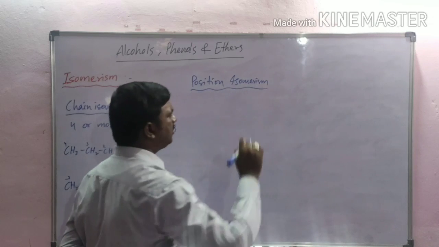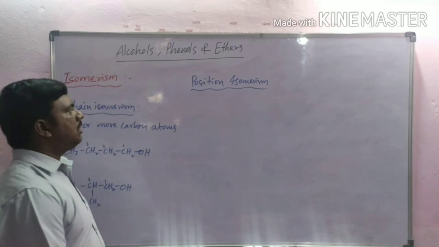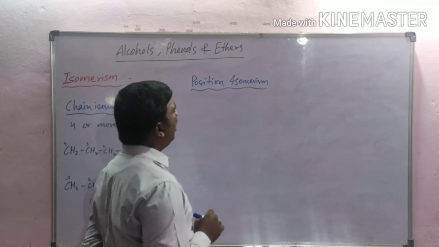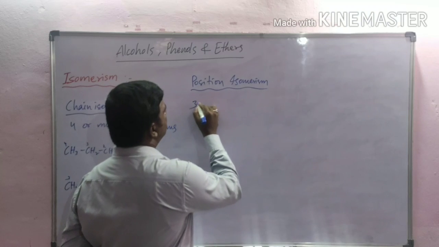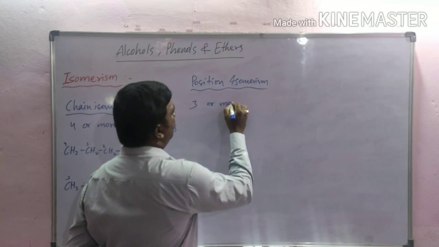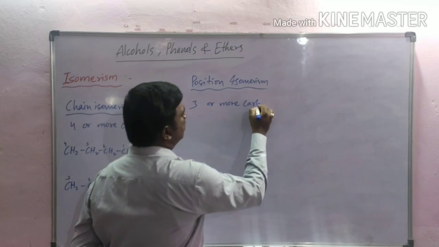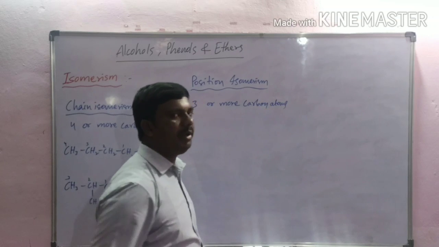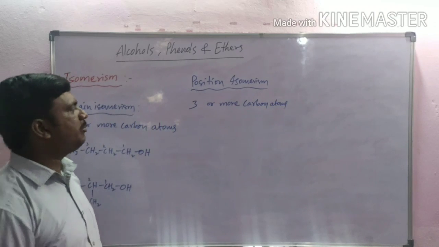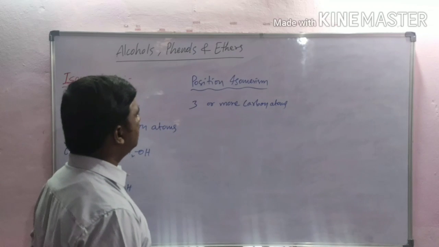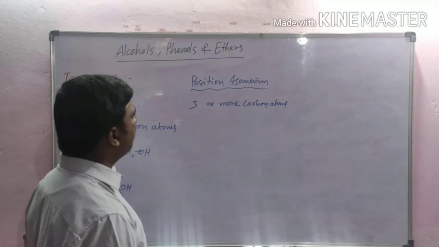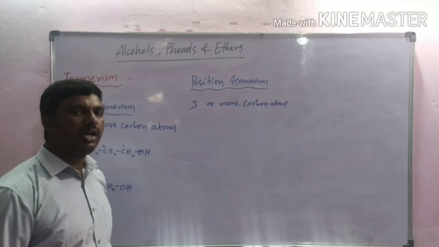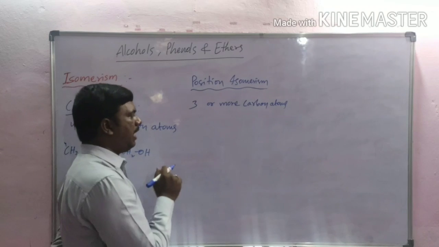Position isomerism. In this, alcohols containing 3 or more carbon atoms exhibit position isomerism, in which isomers differ in the position of functional group, that is hydroxyl group.